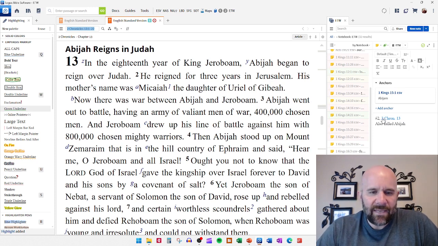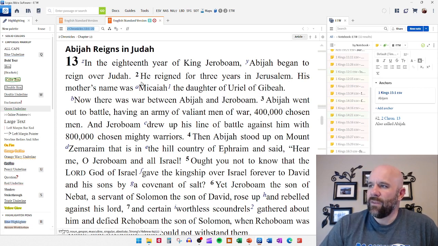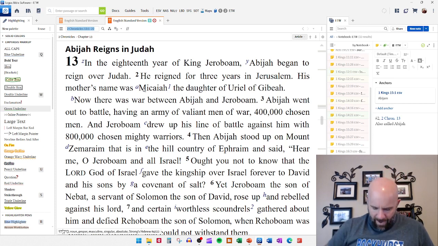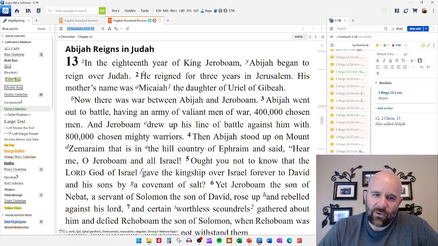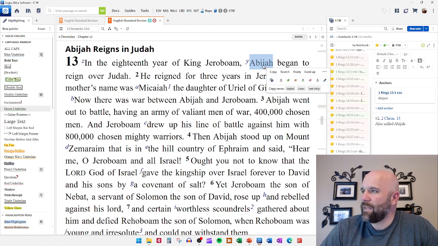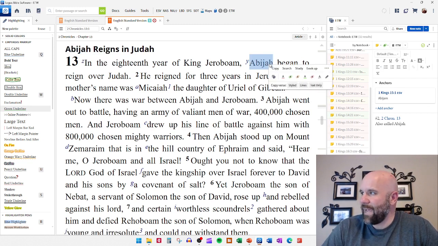And you will notice at the top that he's not Abijam with an M here. He is Abijah. In the Chronicles account, most of the time the chapters are pretty even and pretty useful. So what I like to do in Chronicles, instead of dealing with it in the text, which you could very easily do here, you could just highlight Abijah there if you wanted, or you could highlight him right up here in your heading. Let's do it in the text.